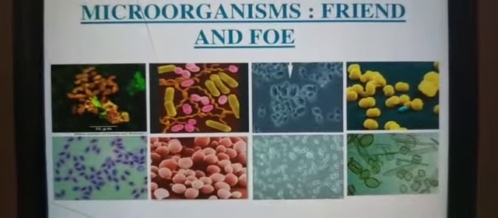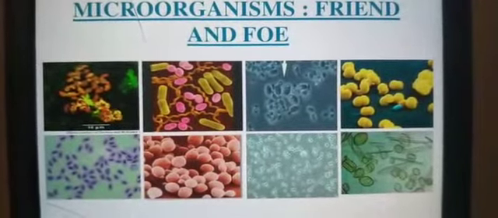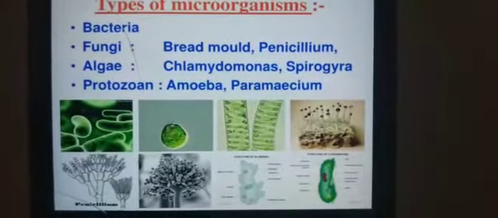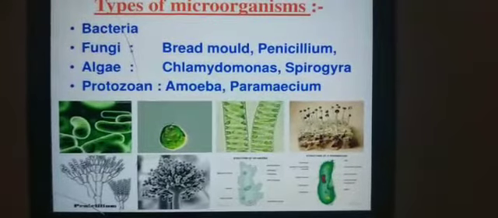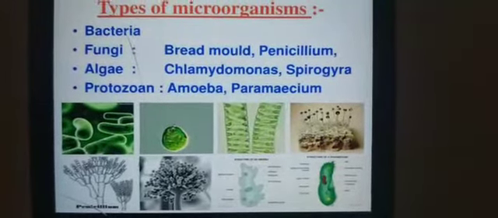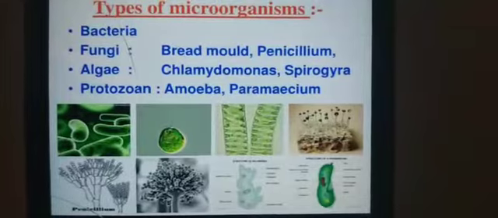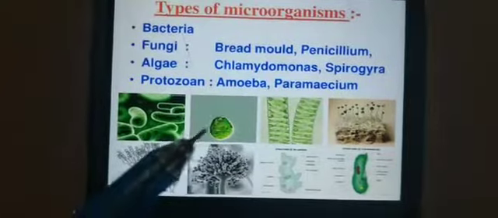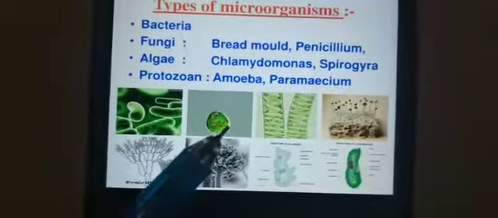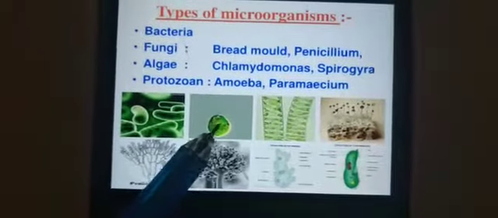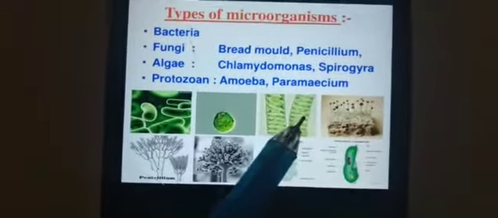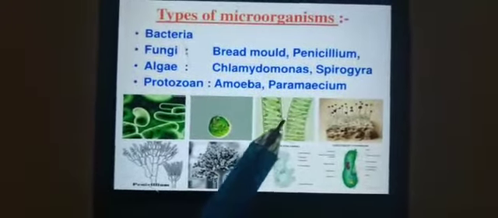So microorganisms are classified into different groups. These groups are bacteria, fungi, algae, protozoa. Some of these common microorganisms are shown here. You can see this is bacteria, this is algae, this is Chlamydomonas, this is Spirogyra, this is also a type of algae.